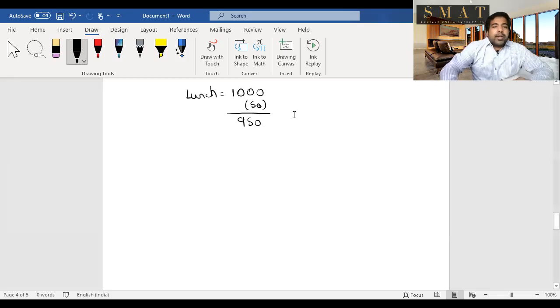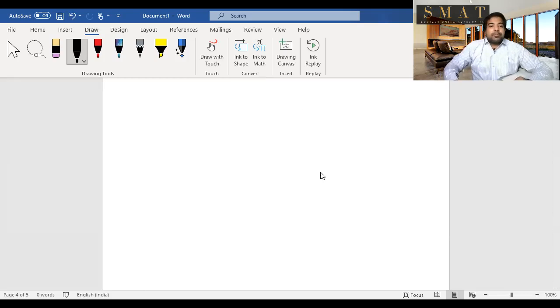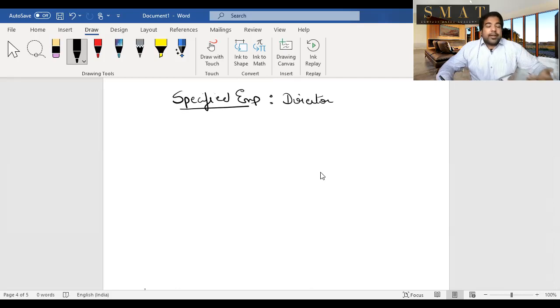Now, guys, there are employees which are specified employees. That is something that people get very confused about, but it's very simple. Who are specified employees and why are we discussing that? Let's quickly look at it. Guys, if you're a director in a company, part-time director, full-time director, one-day director, full-year director, then you're a specified employee.